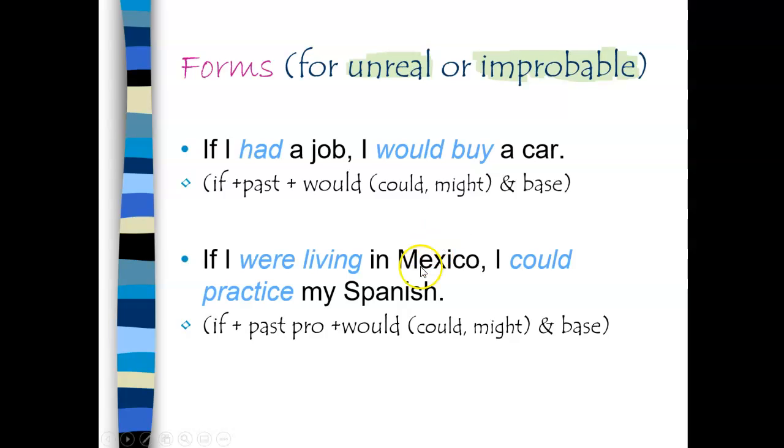Or if I were living in Mexico, here I have a past progressive verb, I could practice my Spanish, or I would practice my Spanish, or I might practice my Spanish. But again, I have my modal auxiliary and the base form of the verb. In these situations, I'm saying the situation is not real. It's not happening right now. If I had a job, I would buy a car. It means I do not have a job. The reality is I don't have a job.